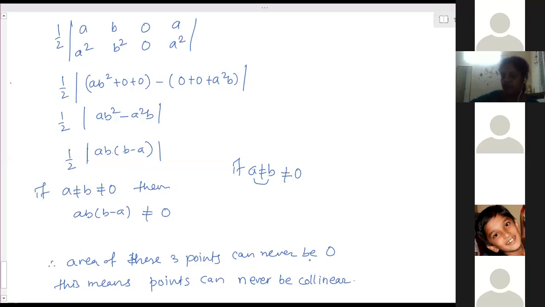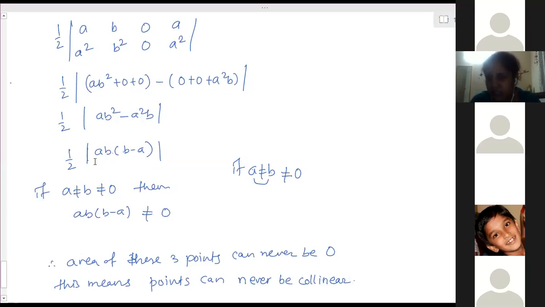Is it clear? Are you able to understand this question now? So if any one of these conditions is satisfied, if a is equal to 0, or b is equal to 0, or a and b are equal, then only the bracket answer will be 0.